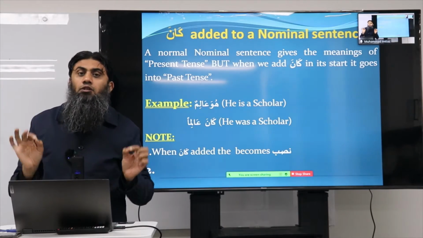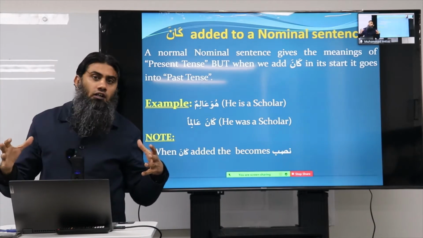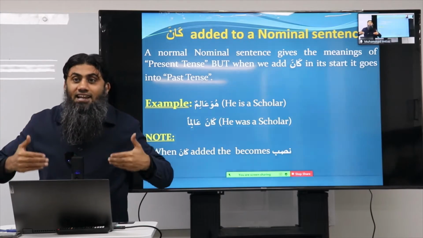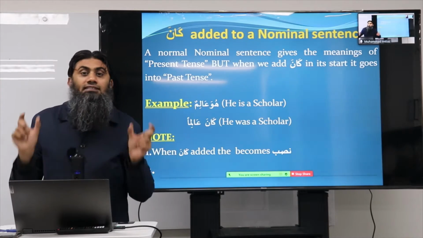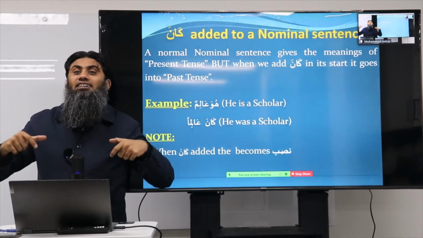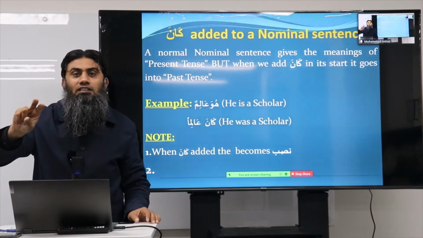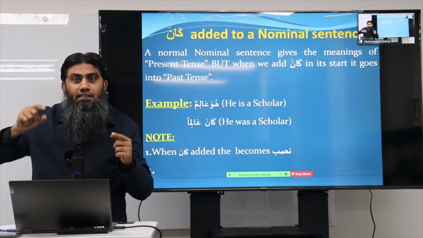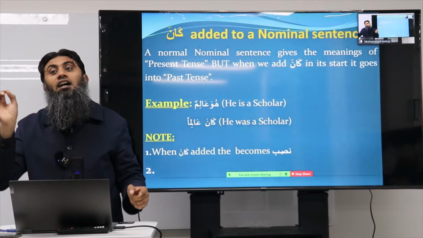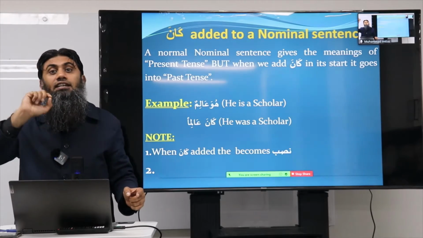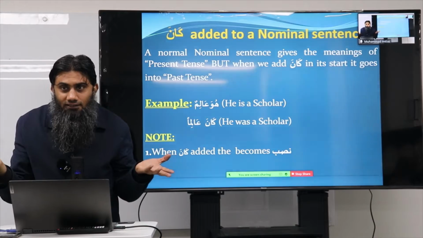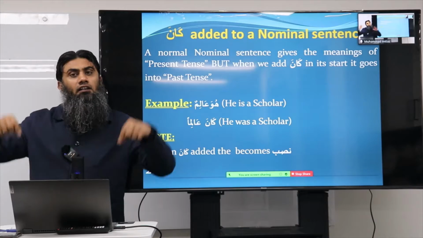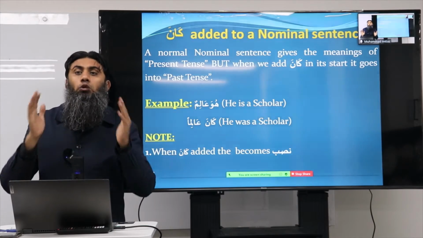So this exception should be in your mind: by default, when kana enters on jumla ismiya, it changes the meaning into past tense. But the exception is when it is added with the sifat of Allah subhanahu wa ta'ala, which is very common in the Quran. It will play the grammatical role, which means it will change the khabar into nasab, as in kana Allahu ghafuran rahiman. The khabar has gone into nasab, but it does not give the meaning of the past. It still covers the present. Allah is still, and Allah will be. So you need to keep this in mind.